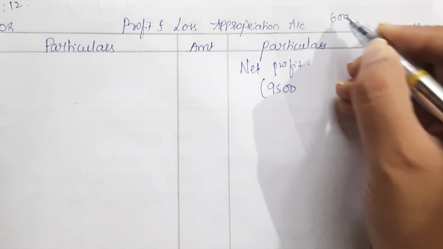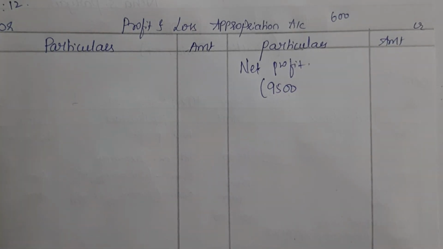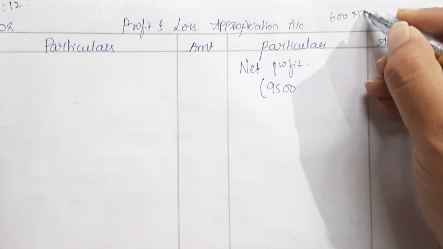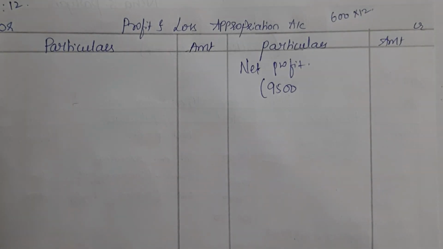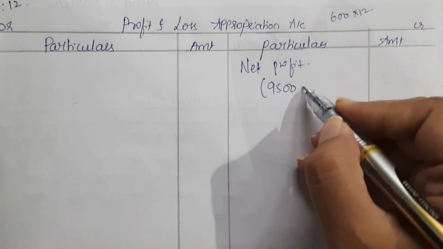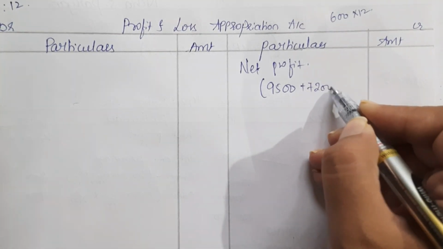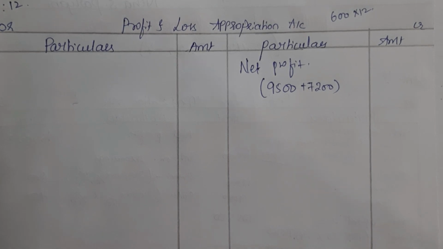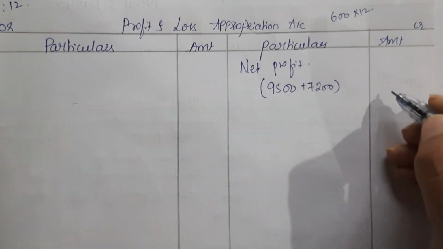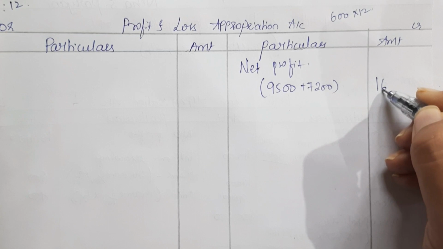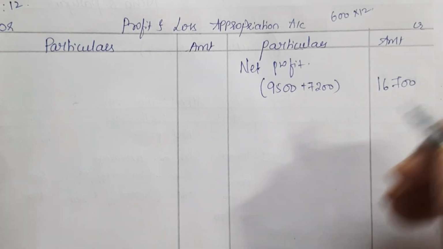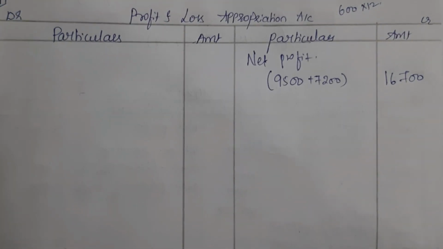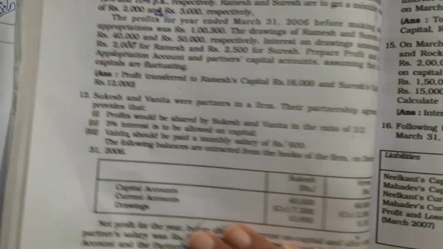So we pay 600 rupees for 1 month, and for 12 months we multiply by 12, so that would be rupees 7,200. The partner's salary should be added back, and now we get the correct net profit, that is rupees 16,700.